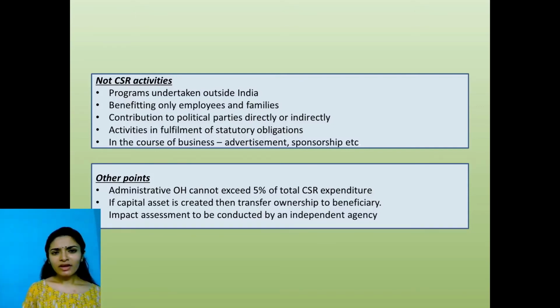All right. We discussed what are some of the CSR activities. We saw Schedule 7. Now, what are not CSR activities? Let's look at this area because it's a little interesting. First point over here is any program undertaken outside India. So if I want to help some children in Africa by providing them lots of healthy food, that is not considered a CSR activity because I'm doing it outside India. Point number two tells you that anything which benefits only employees and families is not CSR.